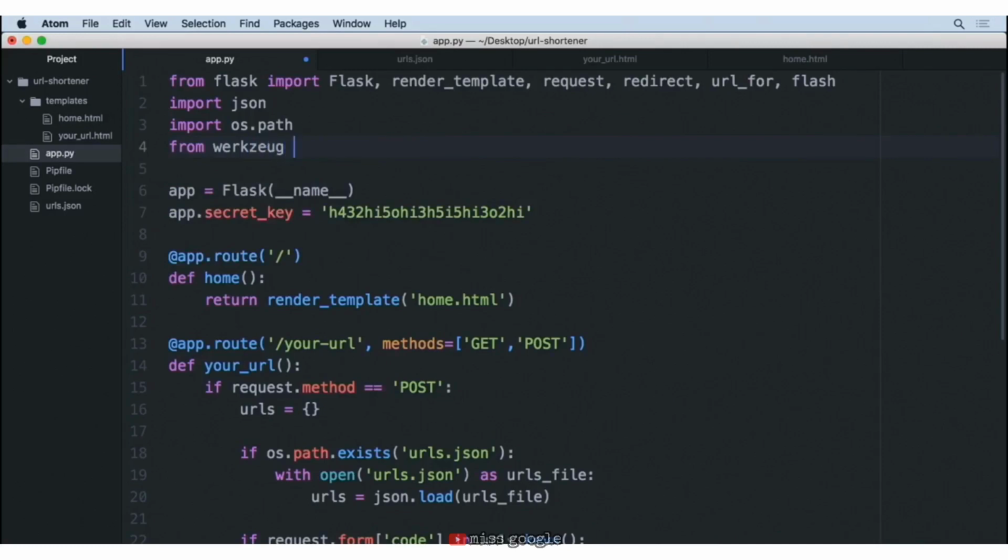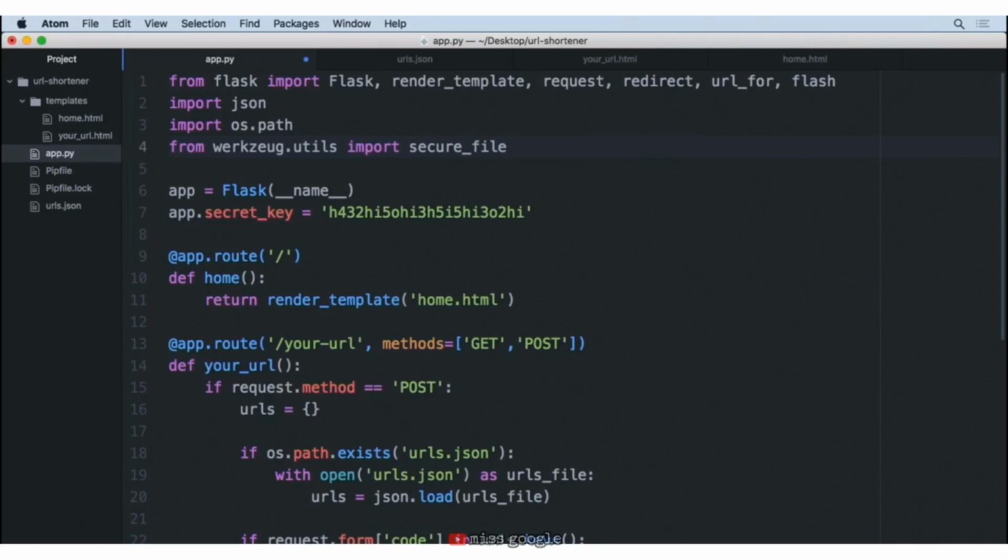And then we're going to say .utils import. And we want to go ahead and import something called secure_filename. Now this Werkzeug is something that comes from the same people that have created Flask, that has a lot of great different tools inside of it. But this one in particular allows us to make sure any file that's uploaded, we can check and make sure that it's safe to save.